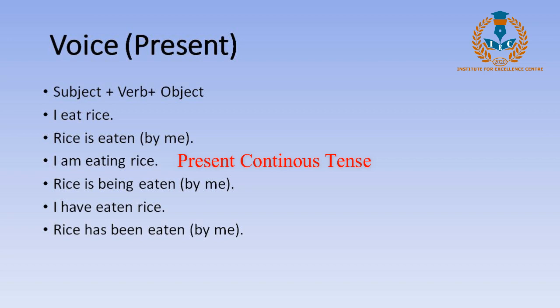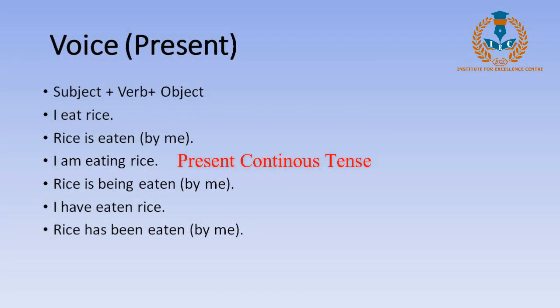So what we'll do is bring the word "be" there. Rice is, we'll add another, of course "is" is also a form of "be." So we will write "rice is be," and we'll add "ing" there to understand that it is in the present continuous tense.